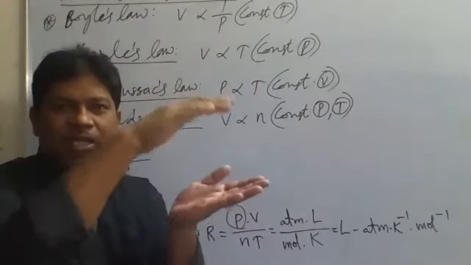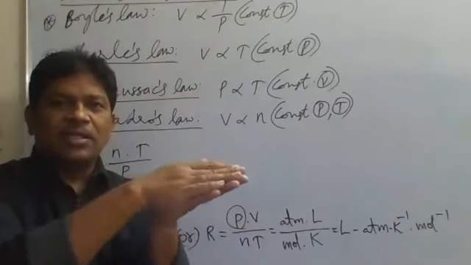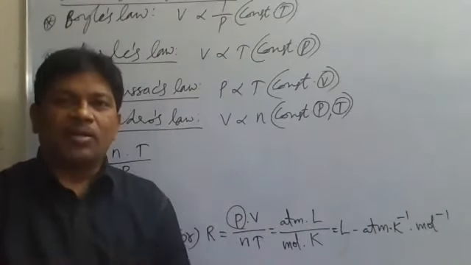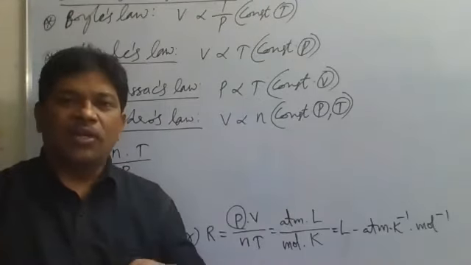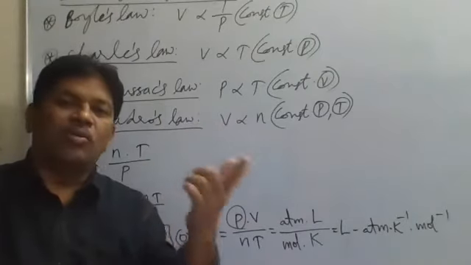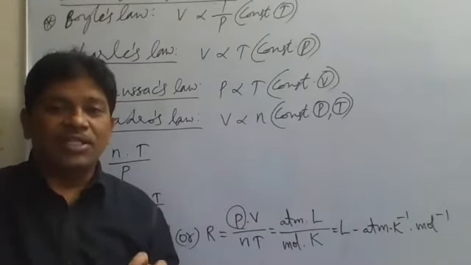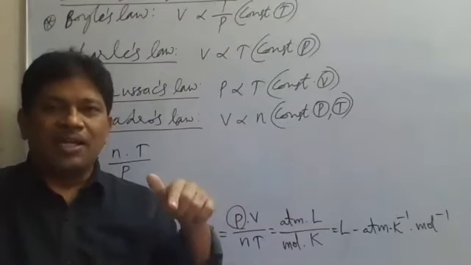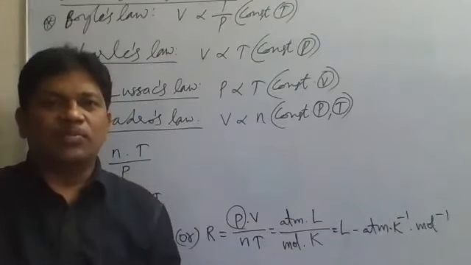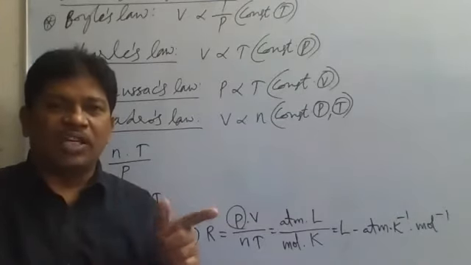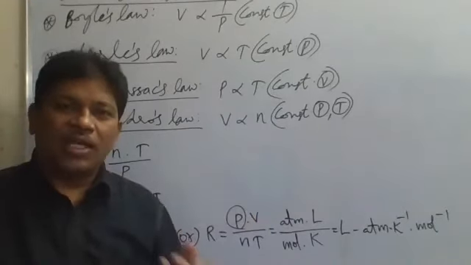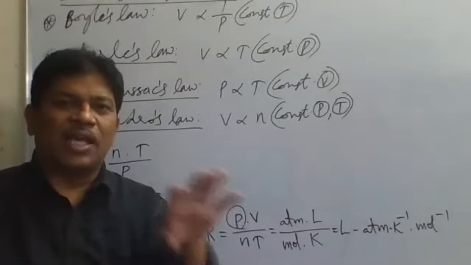If you are applying pressure on the gas, then we have to say that the work is done on the gas. The work done on the gas or by the gas is equal to what? Pressure into volume of the gas. That is the change in pressure into volume, delta P into V. Delta means change, the change in P into V values. So delta PV, the change in P into V, is called the work done on the gas, otherwise the work done by the gas.